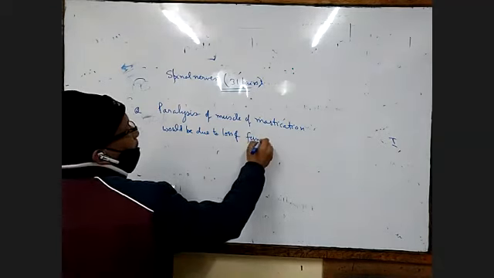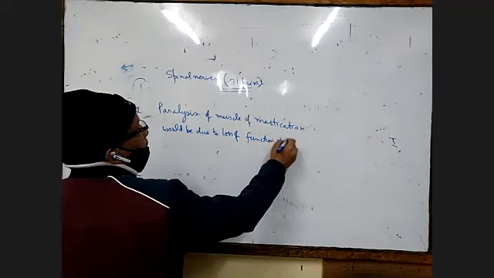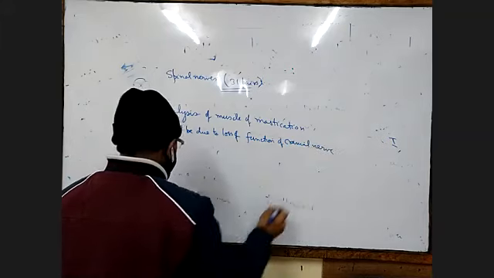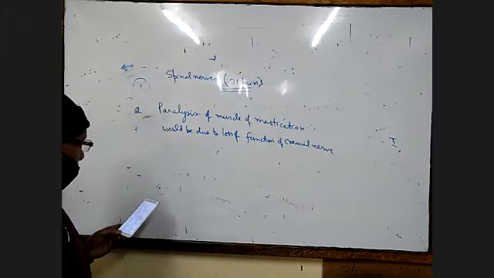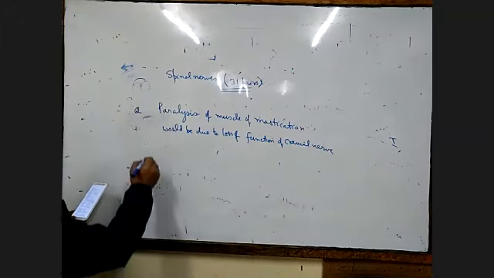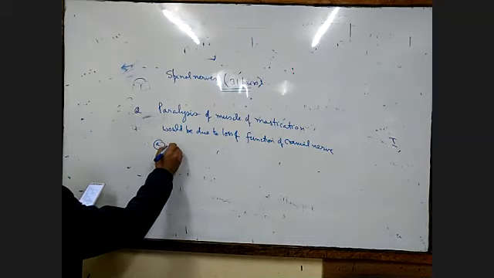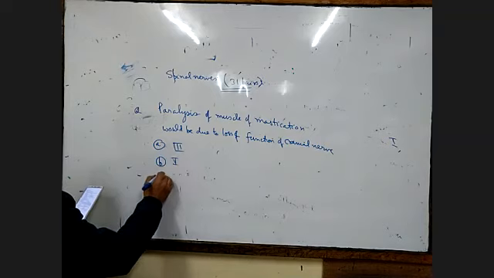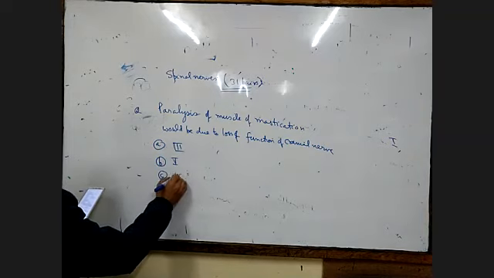The options given: A, number 3; B, number 5; C, number 9; and D, number 11.